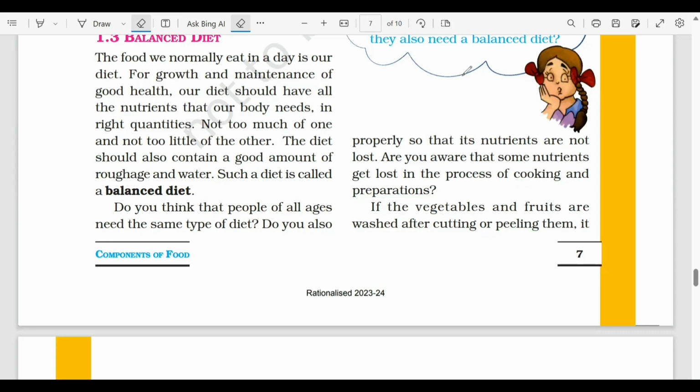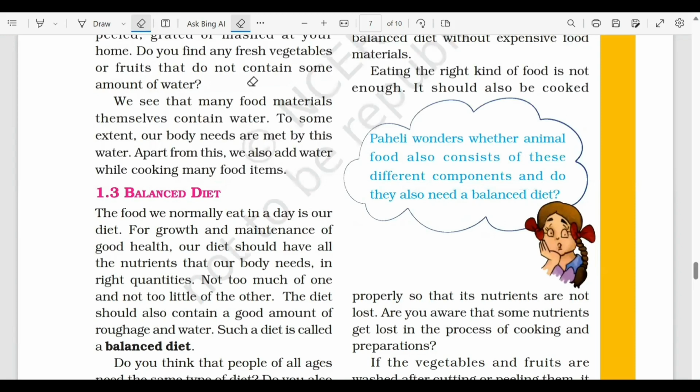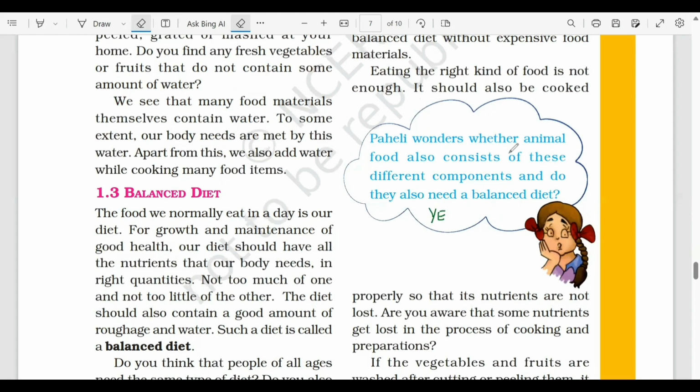Let's see what Paheli wants to say. So Paheli wonders whether animals' food also contains these different components and do they need a balanced diet? Well, your answer would be yes. Animals also need different types of food components for their growth and for the maintenance of the body. So now let's proceed.